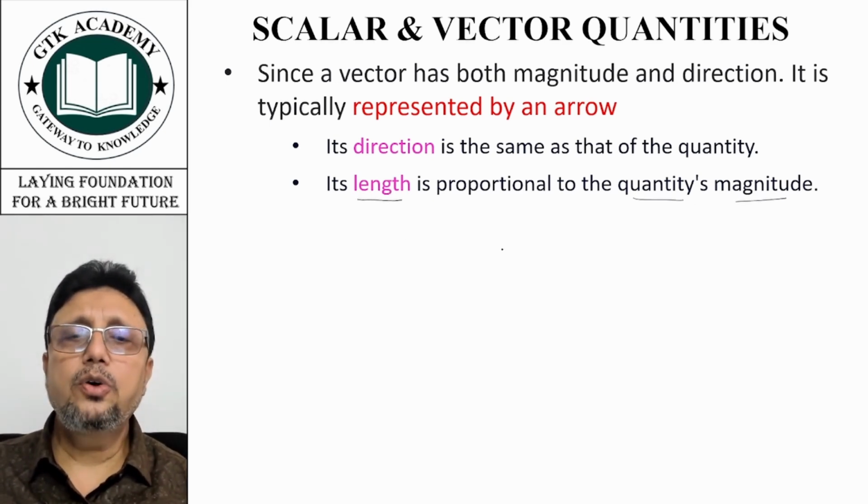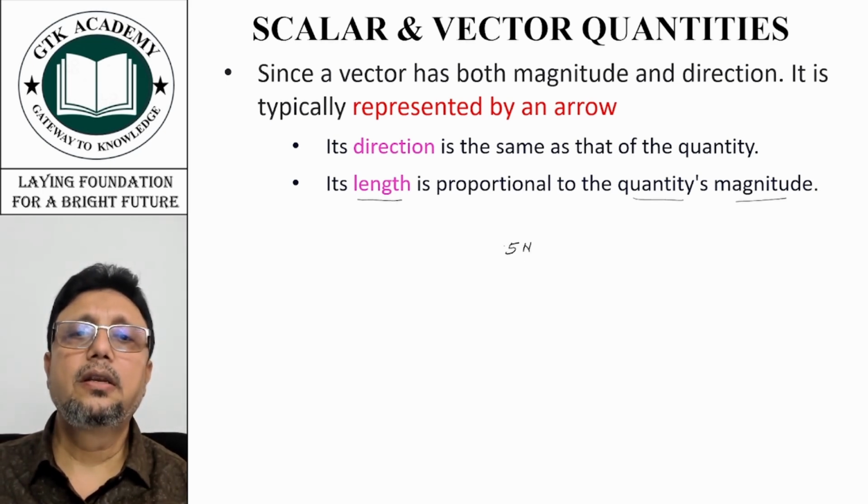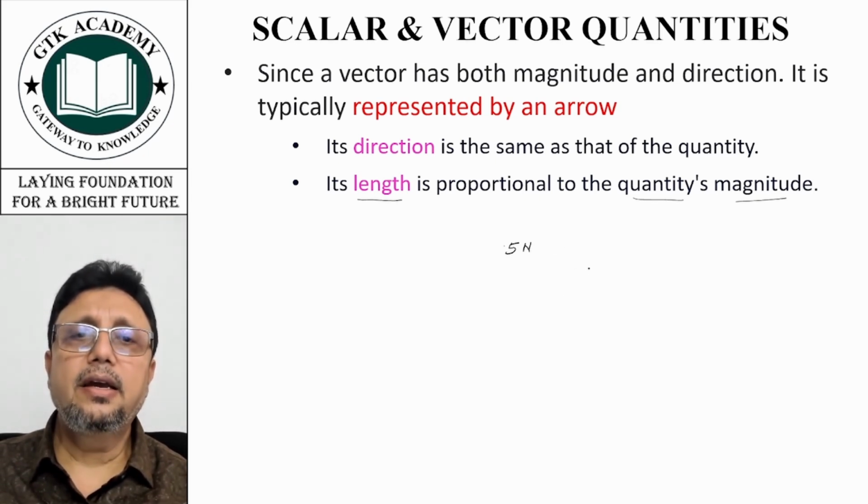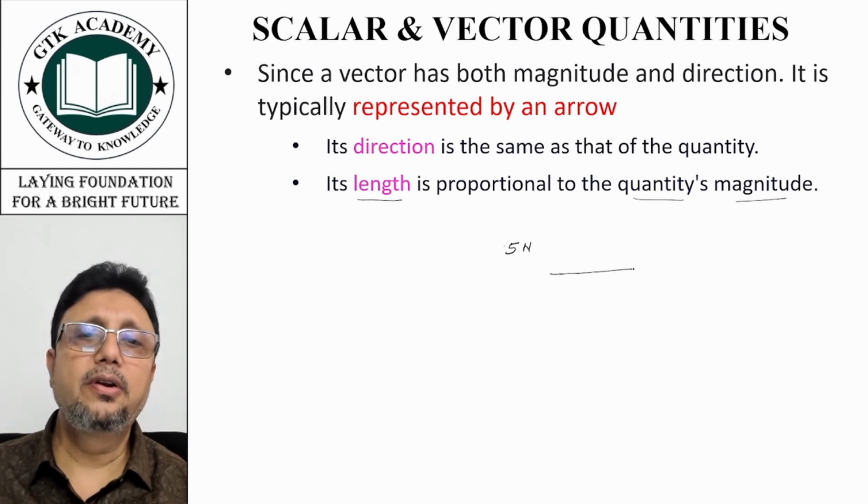Suppose I want to represent 5 Newton force, which is a vector quantity. If I take a scale such that 1 centimeter represents 1 Newton, I will draw an arrow of 5 centimeter.